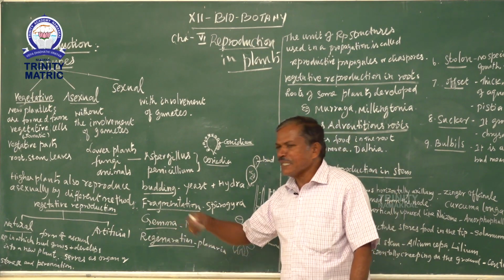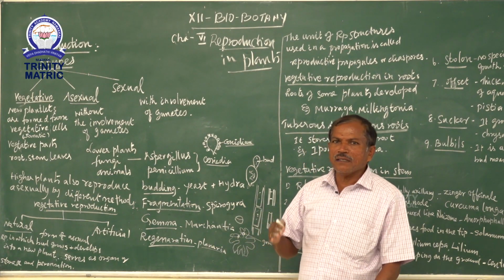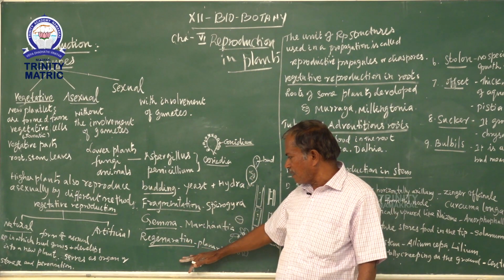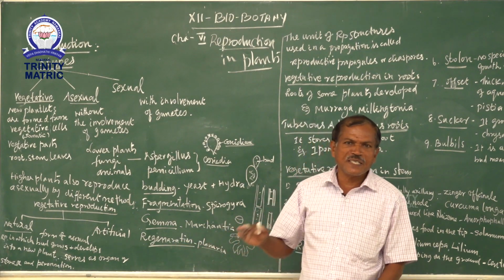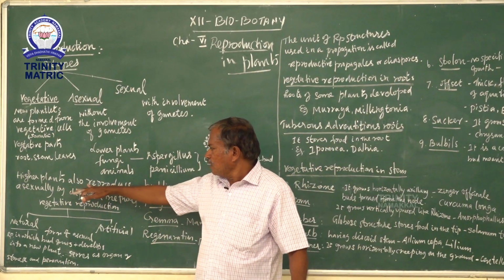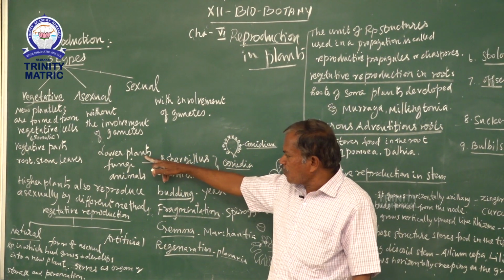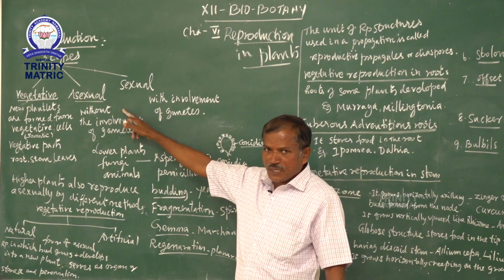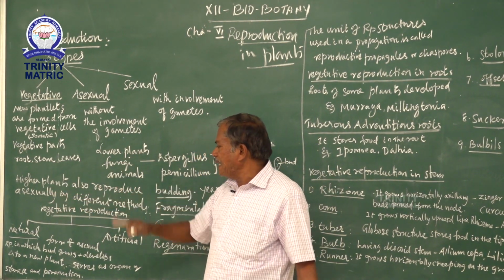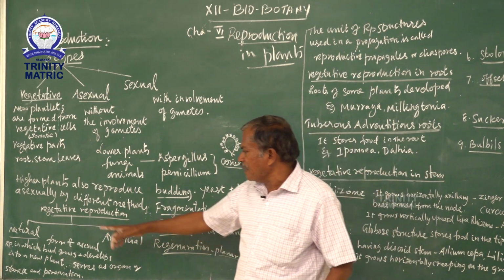The next one is the regeneration method. The example is planaria. The ability of a lost body part to develop into a new organism is called regeneration. Mostly regeneration is seen in animals only. Higher plants also reproduce asexually. Now I have told you that only the lower groups of plants show asexual reproduction, but some higher plants also reproduce asexually by different methods. We will see them one by one. There are two vegetative methods of reproduction.